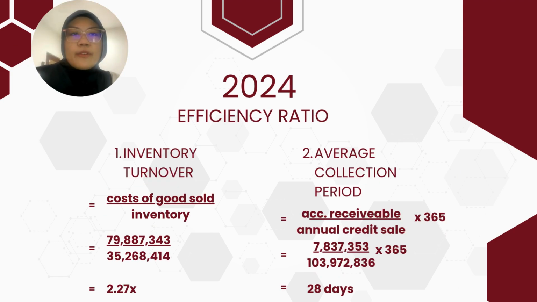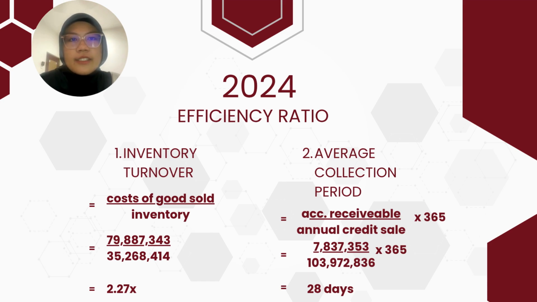Next, we move to efficiency ratios. These show how well the company uses its assets to generate revenue. Inventory turnover in 2024 was 2.27 times. This means the company clears and replaces its stock roughly twice a year.